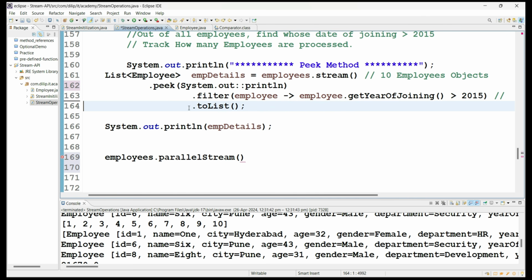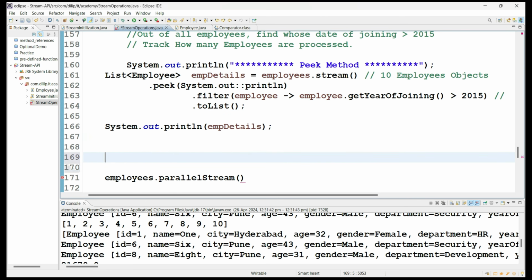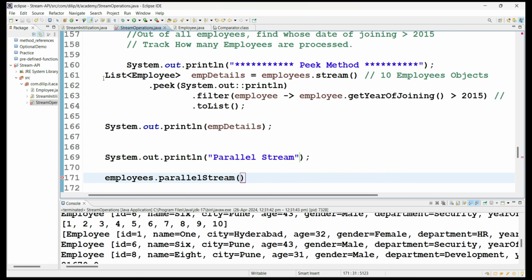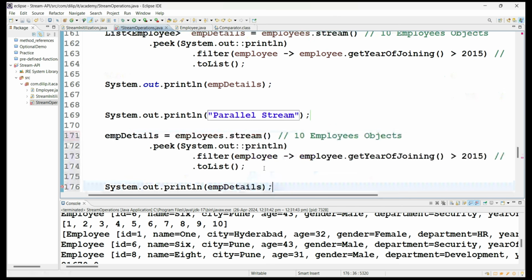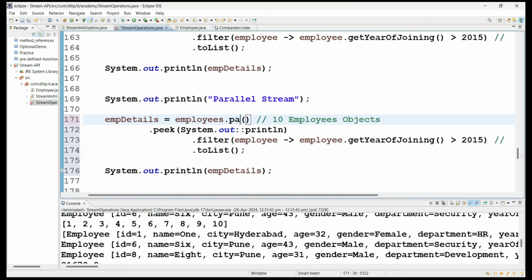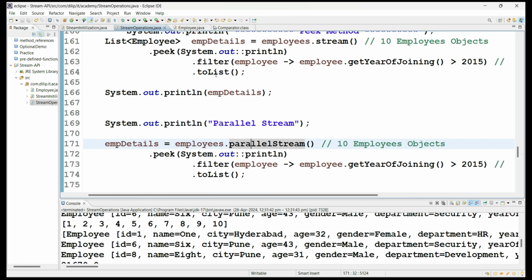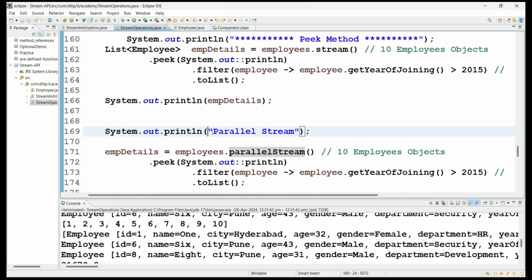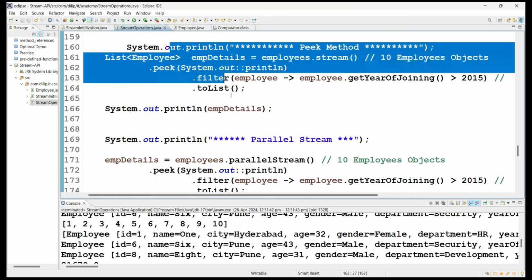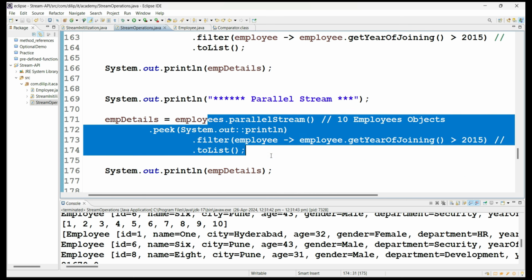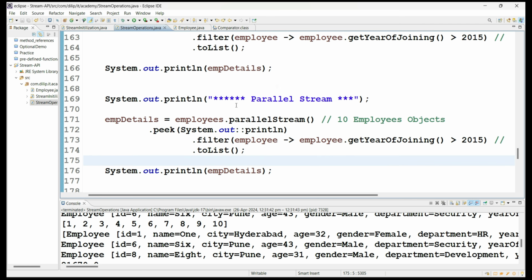Here, let me write sys out of parallel stream. Now I will write this logic as it is, but the only thing is I'll call the parallelStream method. So instead of stream, what are we calling this time? parallelStream. If you see here, nothing else has changed. I am processing a parallel stream. Now we will observe the difference in the order of elements processed from the stream in this operation, from the sequential as well as the parallel point of view.